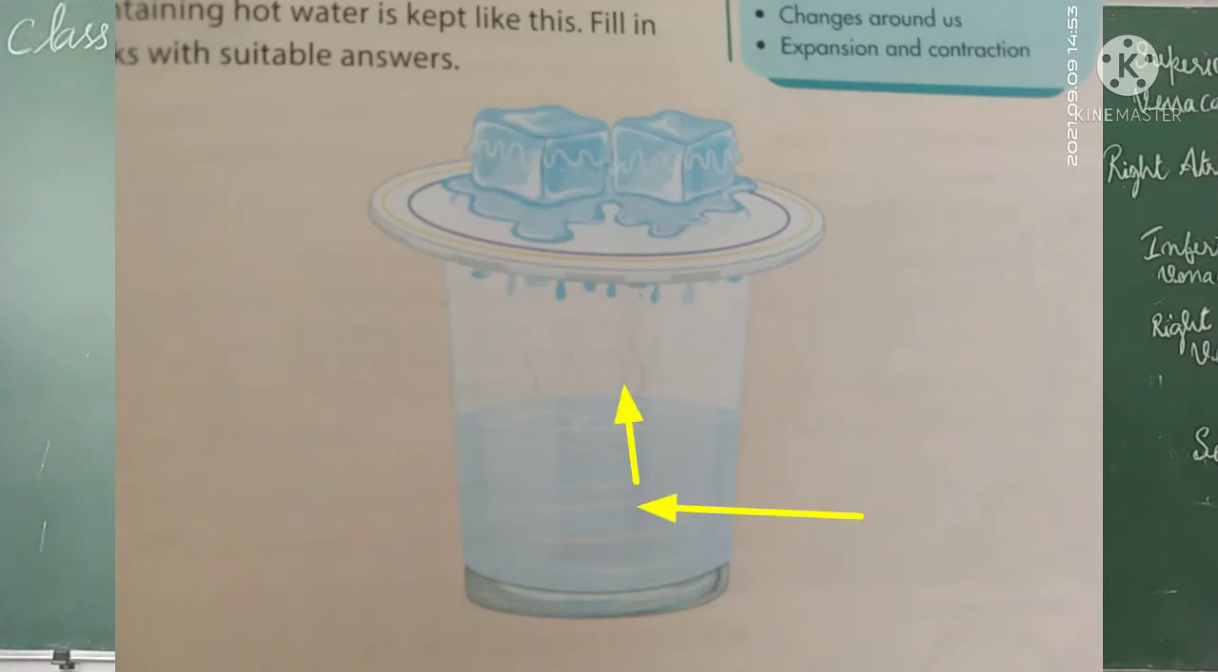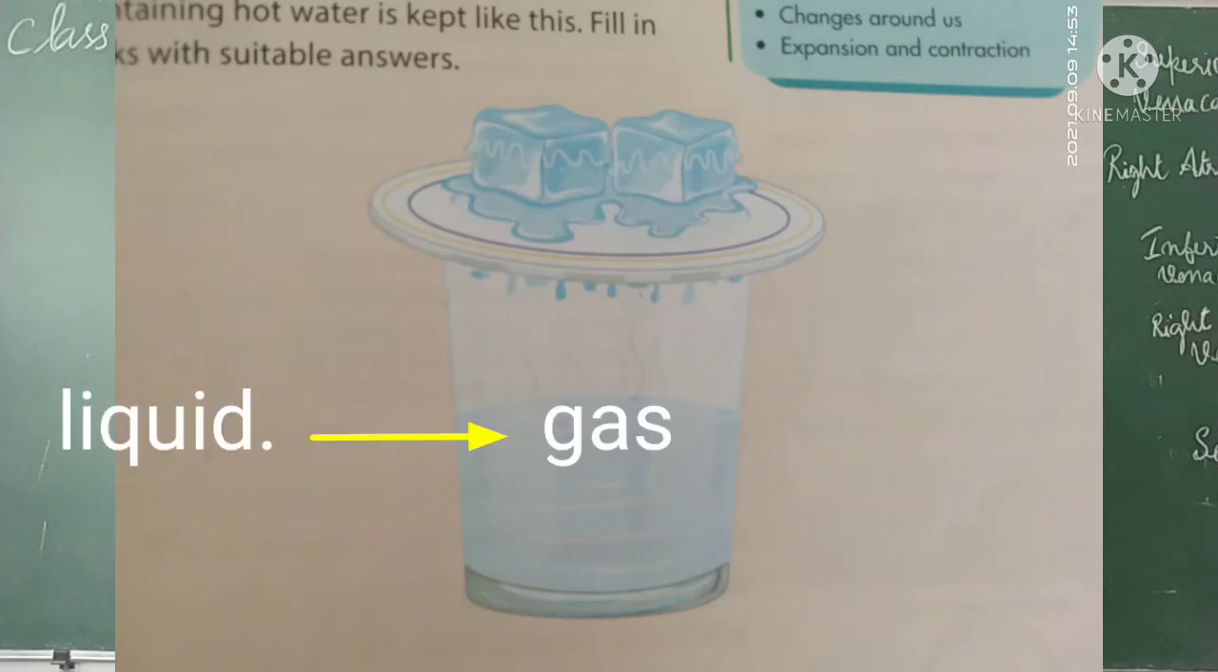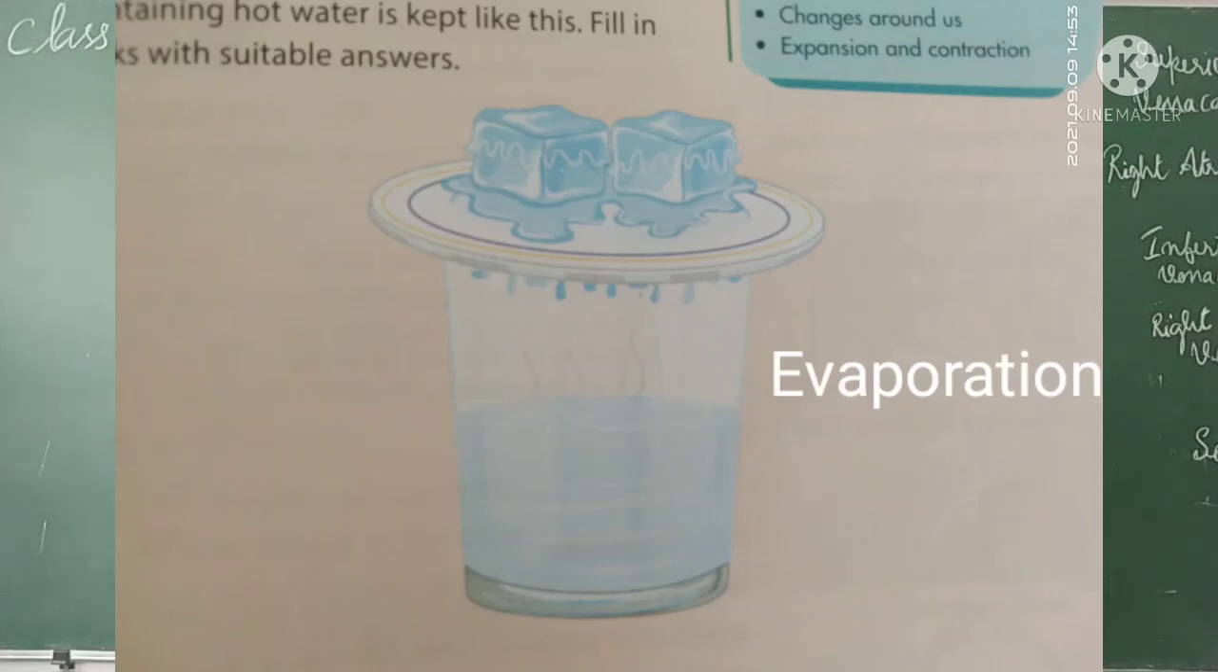From the surface of the hot water you can see the vapors. So what is happening there? Liquid is changing to gas. How will the liquid change to gas? Only if it is hot. You have to heat it. Then the liquid changes to gas. So what is that called? Conversion of liquid to gas is called evaporation, right? So it's called evaporation.